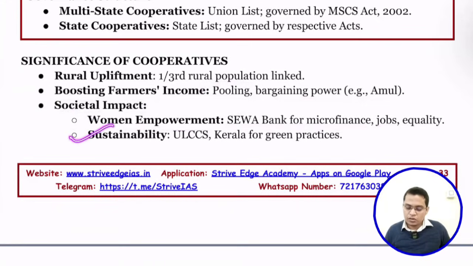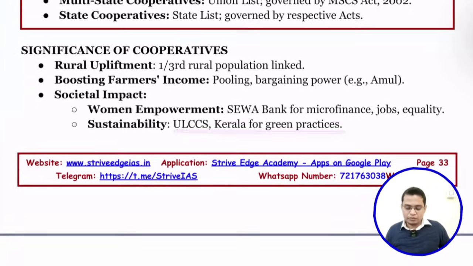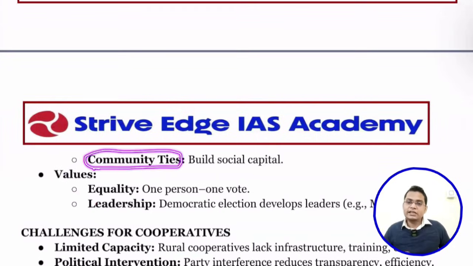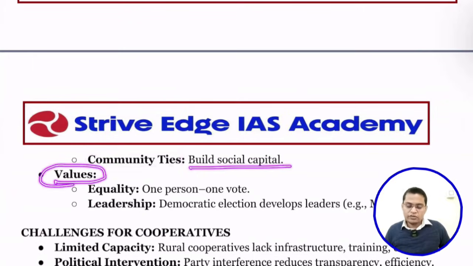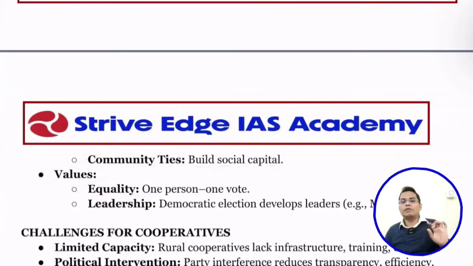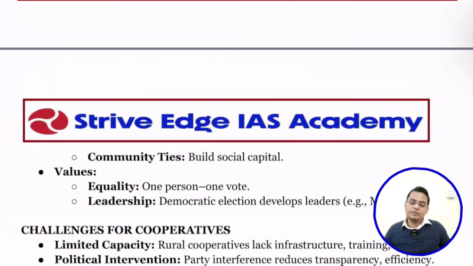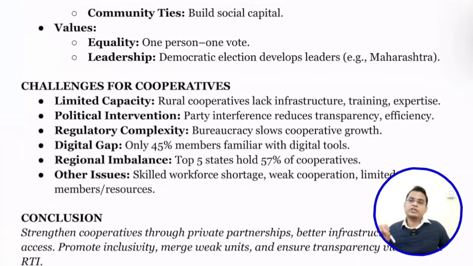And next is sustainability. I think cooperative societies can be formed for promoting green practices, organic farming, recycling of products. So ULCCS Kerala is an example for green practices. Next is community ties. It builds the ties of the local community, so it builds social capital. The value that they promote in cooperative societies is the one person, one vote principle. That is what led to the principle of equality. They also develop leadership through democratic elections, for example in Maharashtra. A lot of political leaders of Maharashtra come from a cooperative background. So that is the reason cooperative societies can be helpful for the development of leadership also.